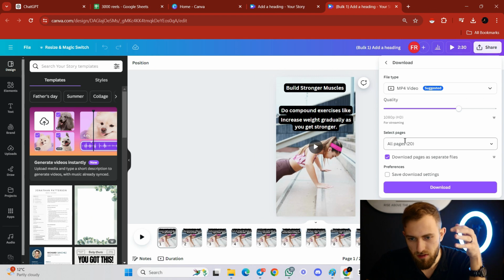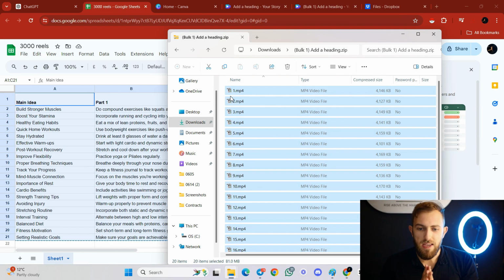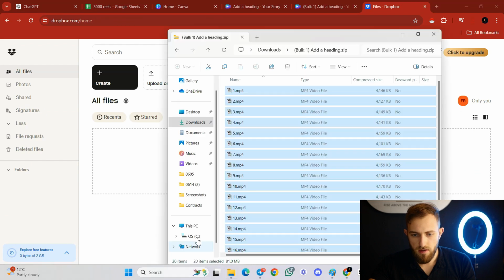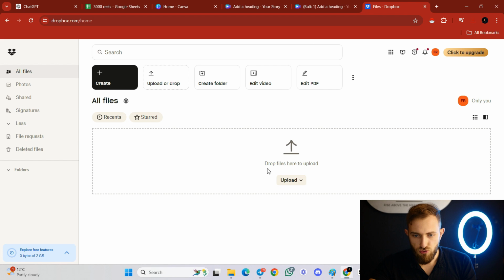All right, so now back to the file that we just downloaded. You need to click over here, download pages as separate files, because otherwise you're gonna download a video of 2.5 minutes straight. Okay, so again, click download. All right, so the next step would be to take all of these different files that you just downloaded and go to Dropbox, click, and just drop them at Dropbox.